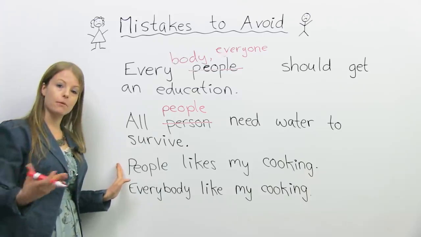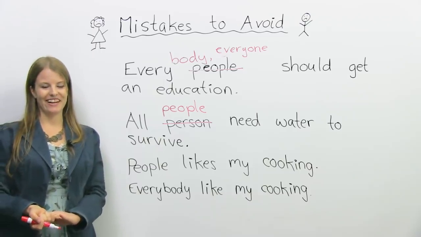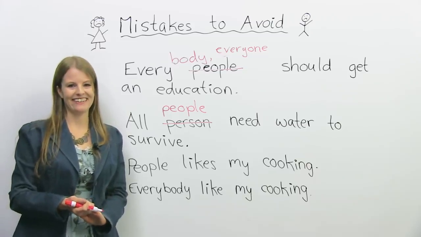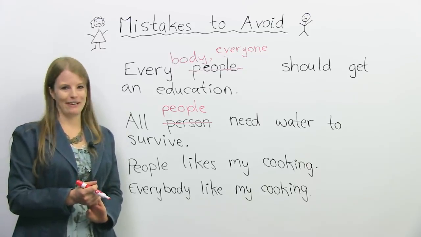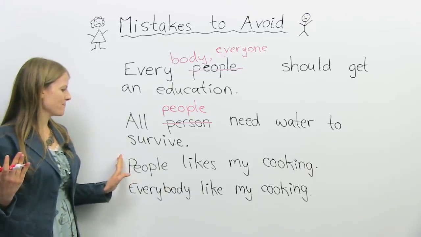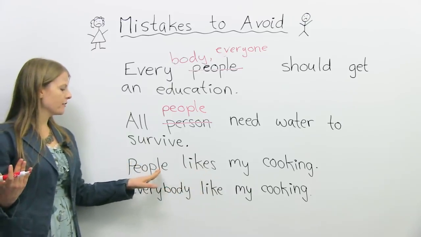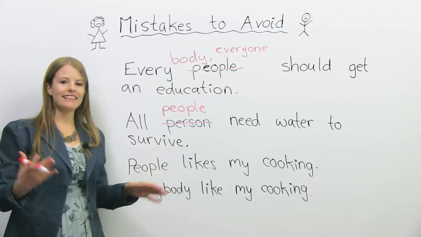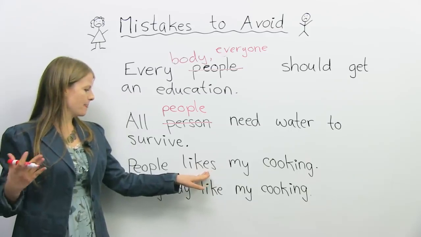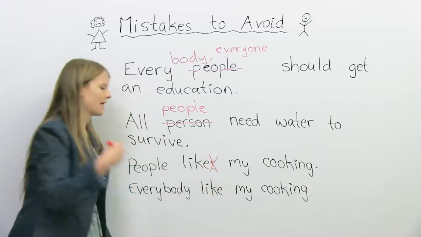Okay, here's another example of a mistake a lot of students make. People likes my cooking. Okay, so what's the mistake here? Well, one mistake is nobody likes my cooking. Okay, so that's the first one. People don't like my cooking. But the grammar mistake is with the verb likes. A lot of students, when they see people, they think, people, it's many, so they like to add an S here. It shouldn't be that way. It should actually just be people like.